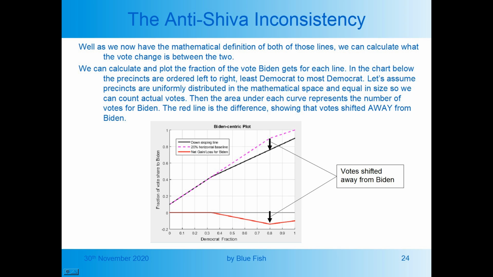In the chart below, the precincts are ordered left to right, least Democrat to most Democrat. Let's assume precincts are uniformly distributed in the mathematical space and equal in size, so we can count actual votes. Then the area under each curve represents the number of votes for Biden. The red line is the difference, showing that votes shifted away from Biden.